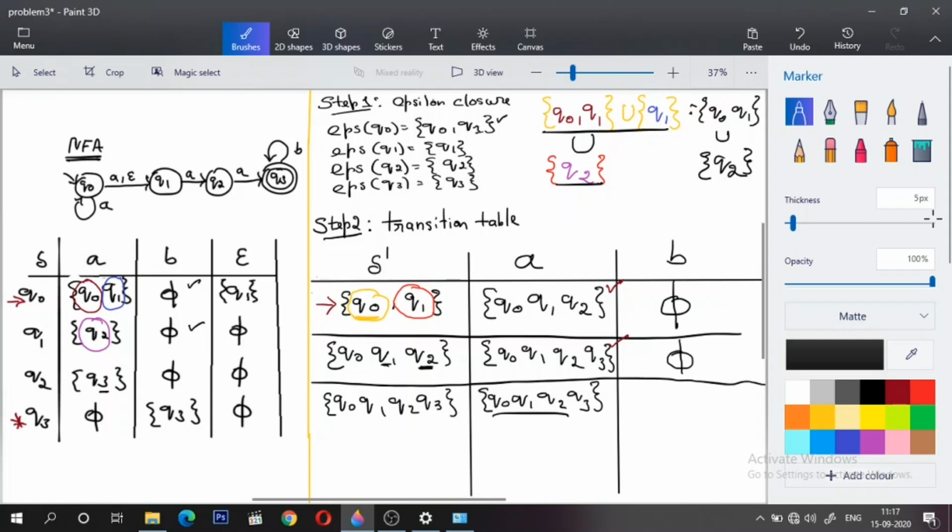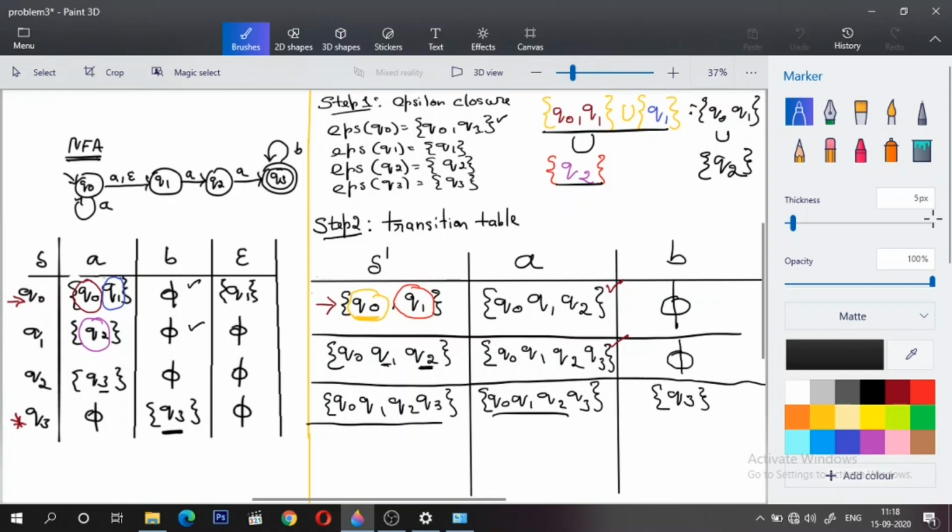This is what I get. Let us see upon B. So when I make a transition upon B, it's Q0 it is null, Q1 it is null, Q2 also null, and Q3 upon B, I'll make a transition to Q3 in my NFA table, and its epsilon closure is Q3 itself, right?